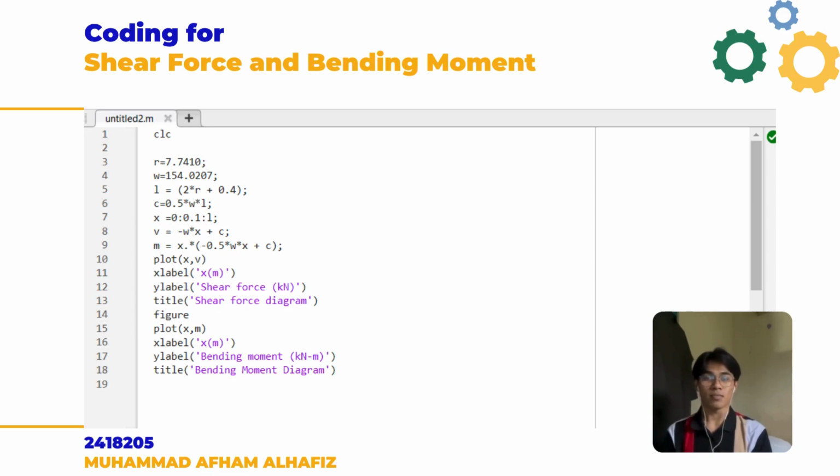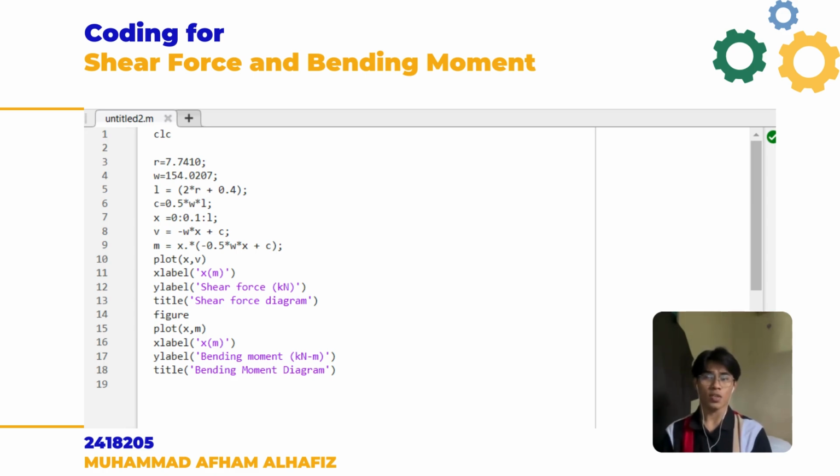Next, our constant is 0.5 times weight times length. And next is our x. X represents the position along the length of the beam. And the next line is our V, which is shear force. Line number 9 is our bending moment formula. Both shear force and bending moment are formulas as a function of x. And lastly, line number 10 to line number 18 is our code for the graph. That's all for the coding.